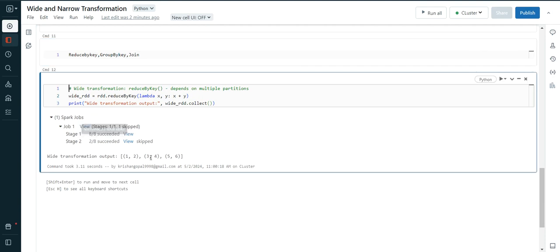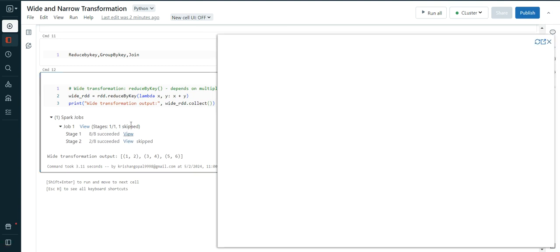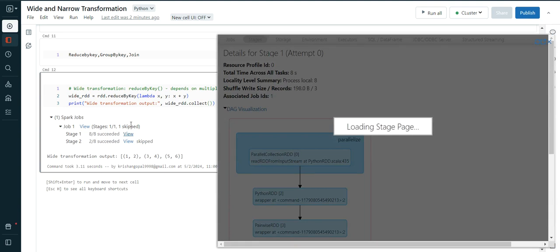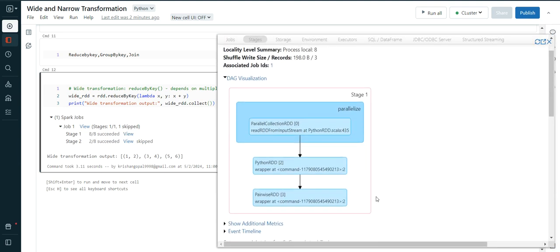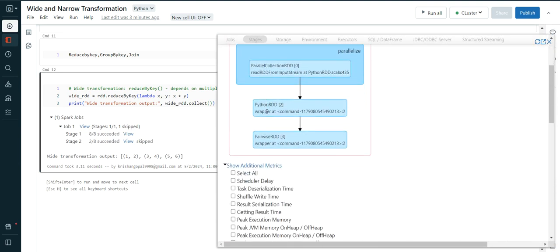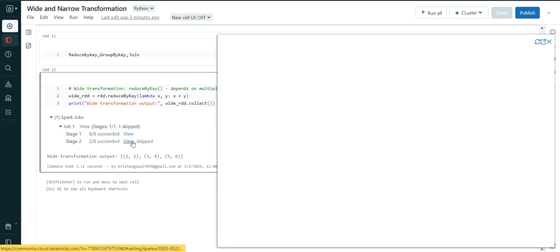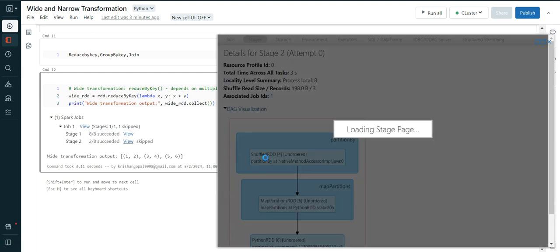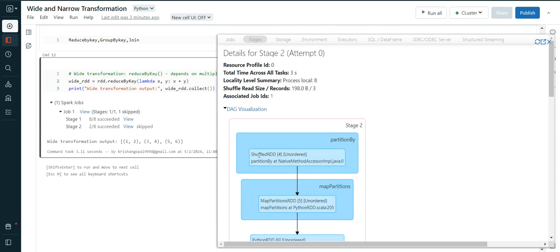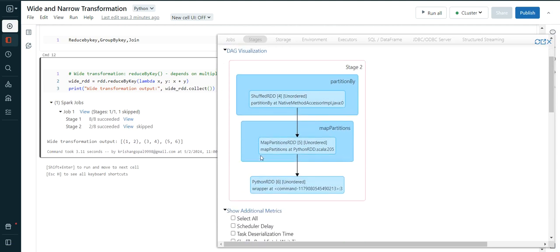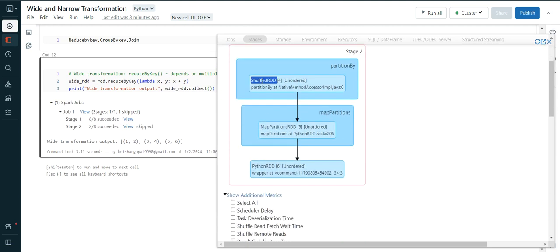If you can see here, two stages have been created, stage one and stage two, because of reduceByKey. There is the shuffled RDD, map partitions, and shuffled RDD partition by. So basically, this is a wide transformation.